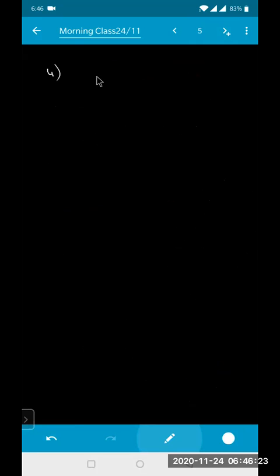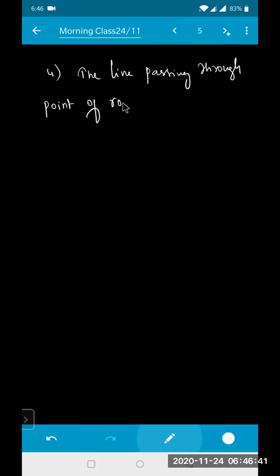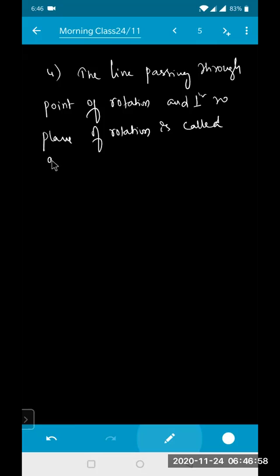So the given condition is the line passing through the point of rotation and perpendicular to the plane of rotation is called the axis of rotation. This is very important.